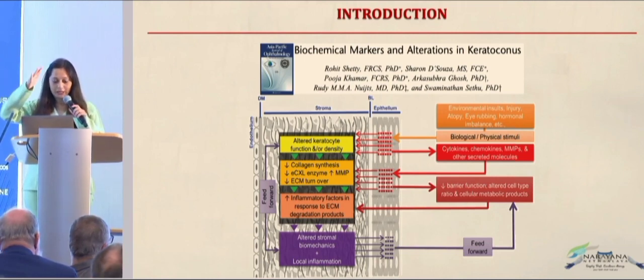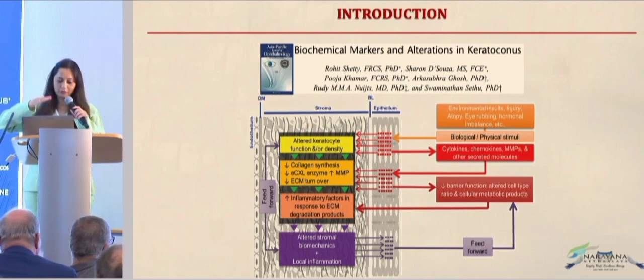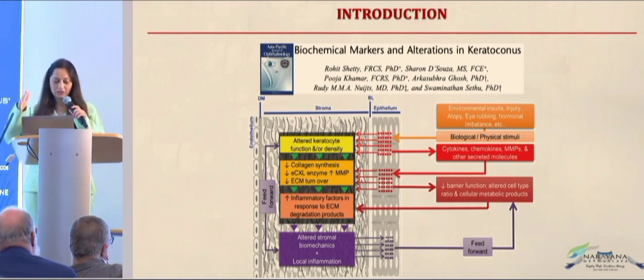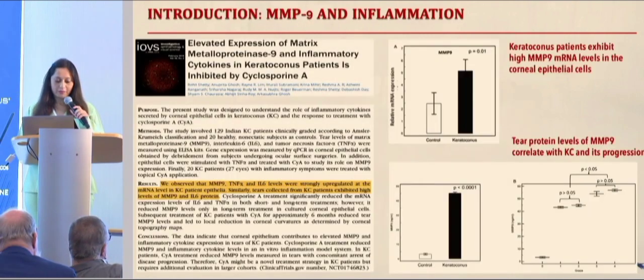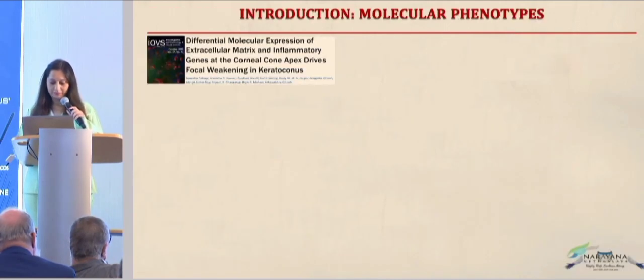It can also reduce collagen synthesis by increasing MMP9 and reducing extracellular matrix turnover. This is a feed forward loop which leads to keratoconus and the progression of the disease. MMP9 is increased in keratoconic eyes compared to controls, and it keeps increasing with increasing grade of keratoconus, which can lead to reduction in collagen activity.